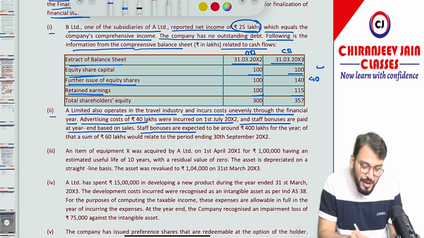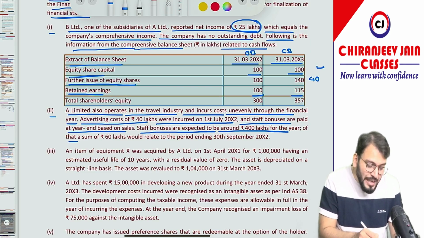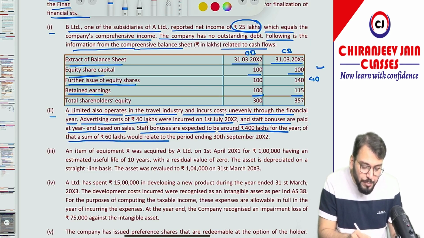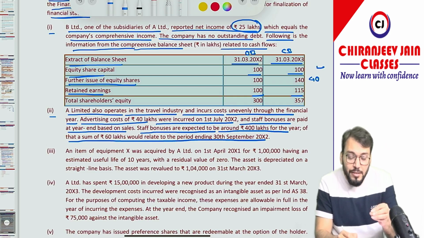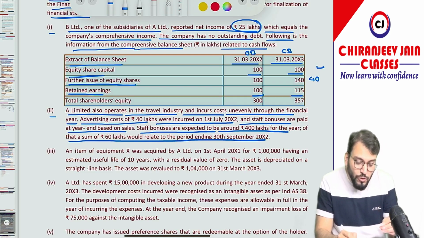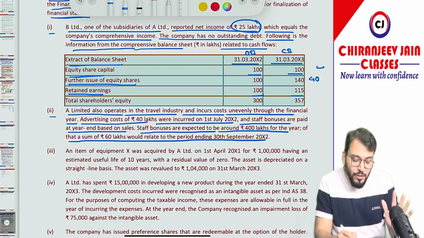Staff bonuses are expected to be around 400 lakh for the year. Of that sum, 60 lakh would relate to the period ending 30th September 2002.